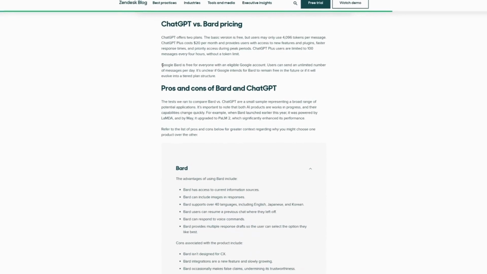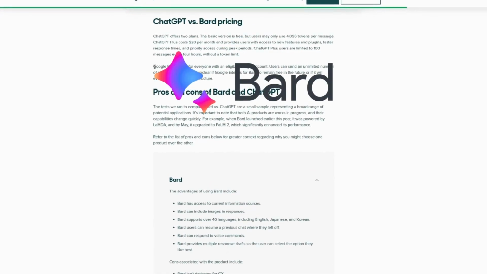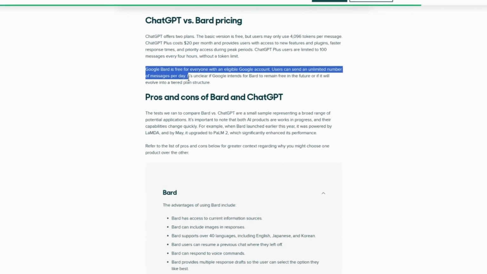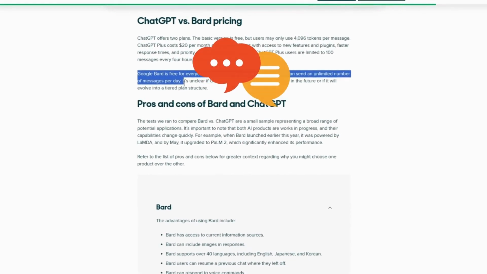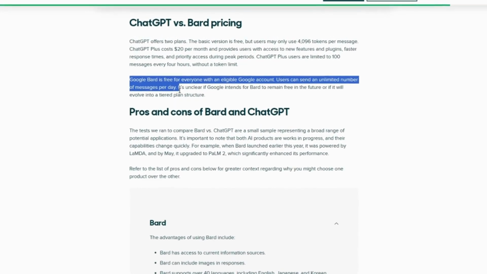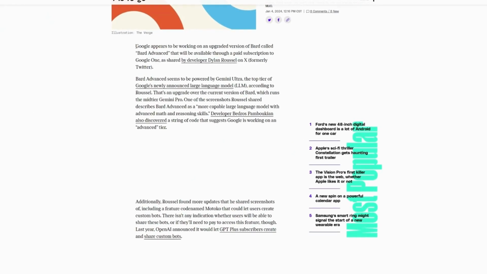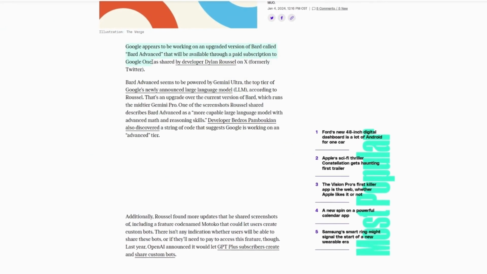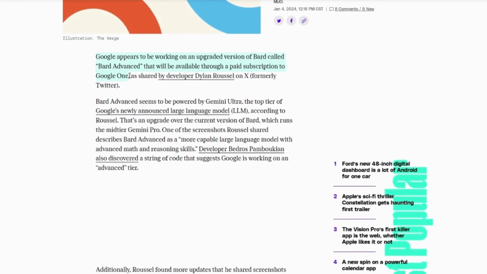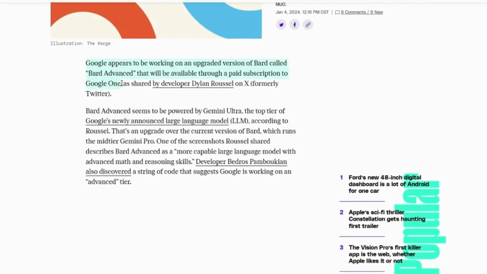Currently, Google only offers a free version of Bard. The free plan allows users to send an unlimited number of messages per day, which is the same as ChatGPT's free plan. However, this may soon change. According to an Android developer, Google appears to be working on an upgraded version of Bard called Bard Advanced that will be available through a paid subscription to Google One.